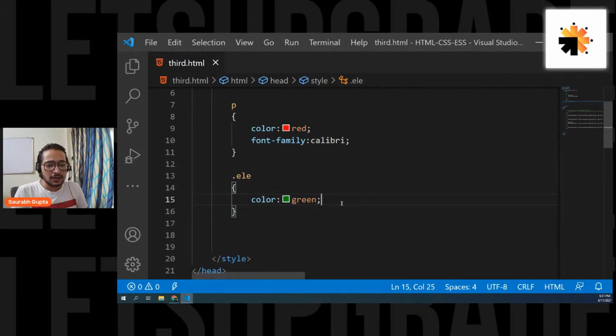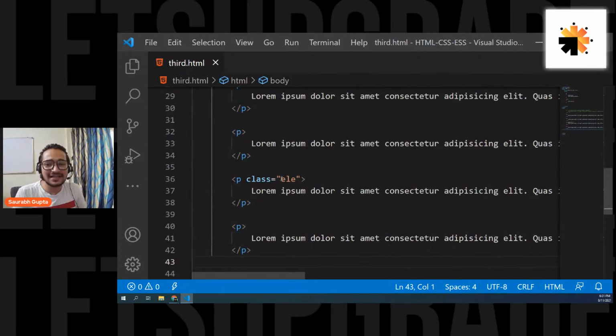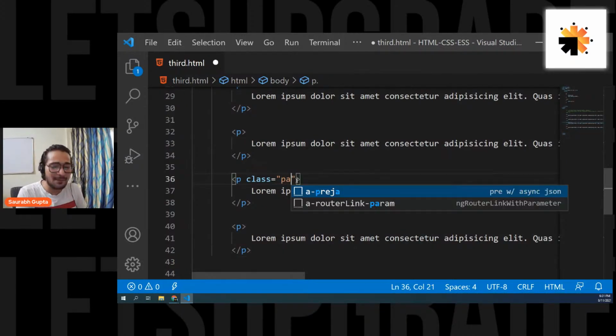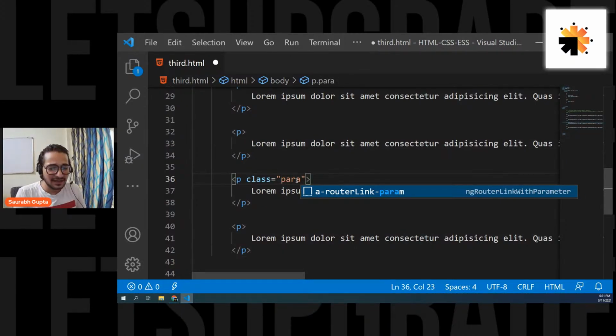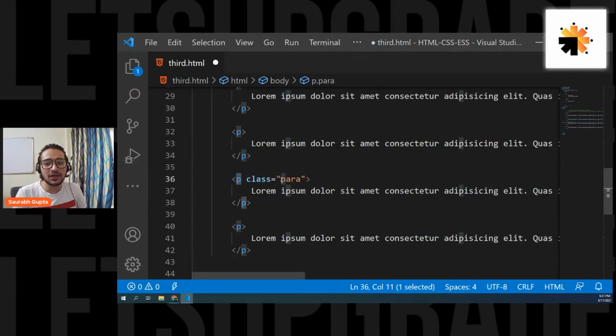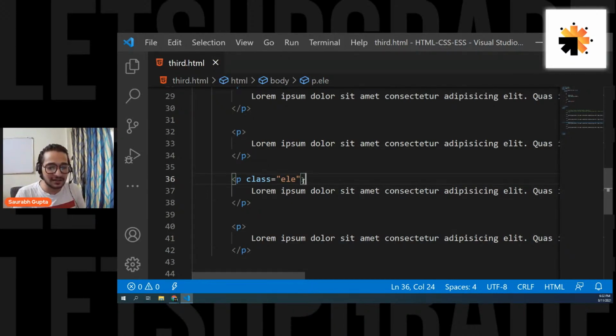Okay. So now, guys, ele means nothing. Yes, that's what I'm saying, right? You can give it any name. I just gave it a name of ele. You can give anything. You can give like para. You can give any class name. Is that clear, Yash? That's what I told in the start, that you can give any name to it. So just like it has a p as its name, now it has one more name called para. Now you can select this p tag either with the tag name or with the class name. Okay. And I simply named it ele. That's it. There's no meaning to it. I named it ele because it's an element, but you can name it anything. Okay. I hope it is cleared.